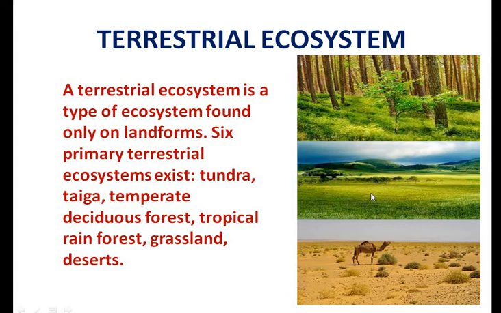Now, the grassland. This is the grassland ecosystem. You can see here the tall grasses, or it can also contain some shrubs. It's a perfect region for grazing animals. The atmosphere here is quite pleasant, and the organisms are mostly grazing animals. Next comes the desert ecosystem. It almost covers 17% of the Earth's surface.